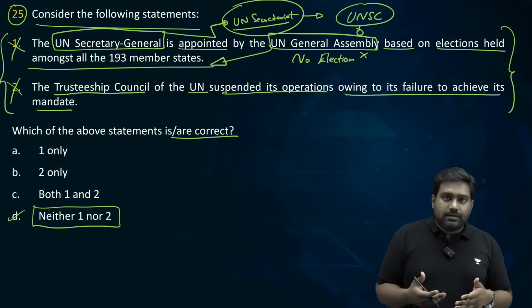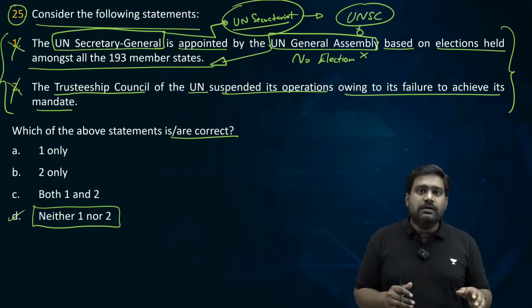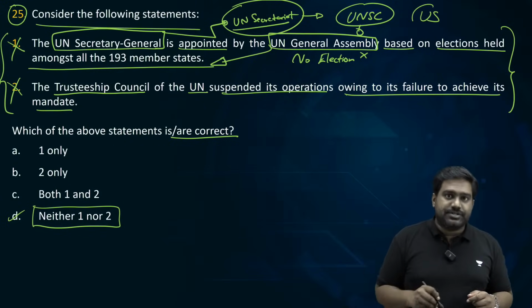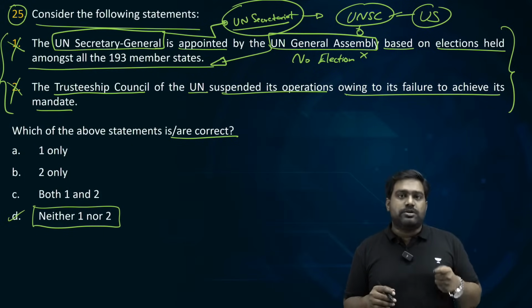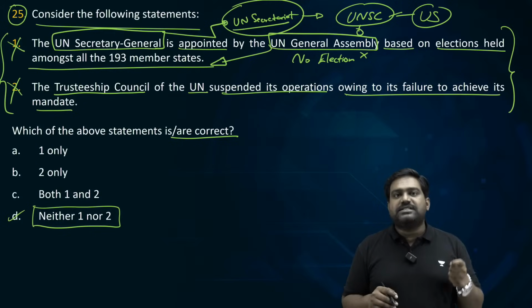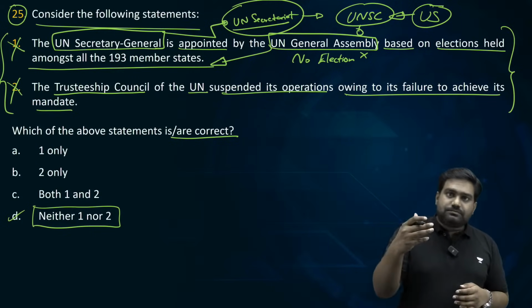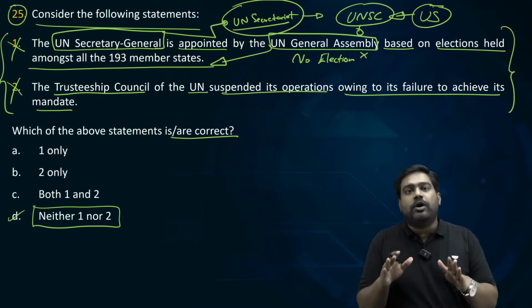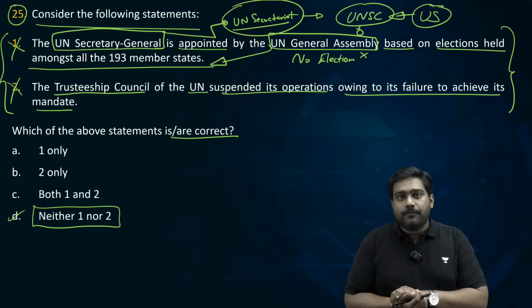The Security Council will select a candidate. There is no election involved here, and usually it is a candidate supported by the US who gets appointed. The US has largely maintained its monopoly over the appointment of the Secretary General. So a candidate pushed by the US usually gets recommended to the General Assembly. The General Assembly simply appoints this person as the UN Secretary General. That's why the statement is wrong.